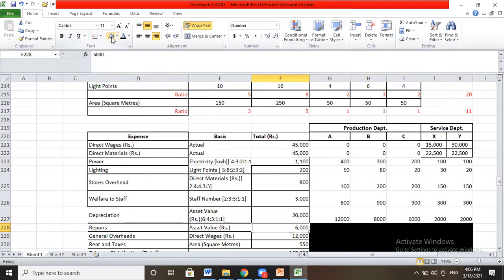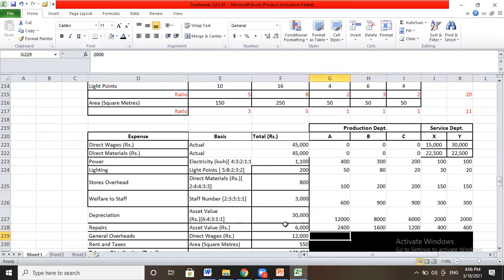So we can again do it as per repairs, as per asset value. 6,000 divided by again 15, because asset value is taken in this ratio 6:4:3:1:1. So 15 fours are 60, so it will be 400. 400 6s are 2,400, and 400 fours are 1,600, 400 threes are, and so on.